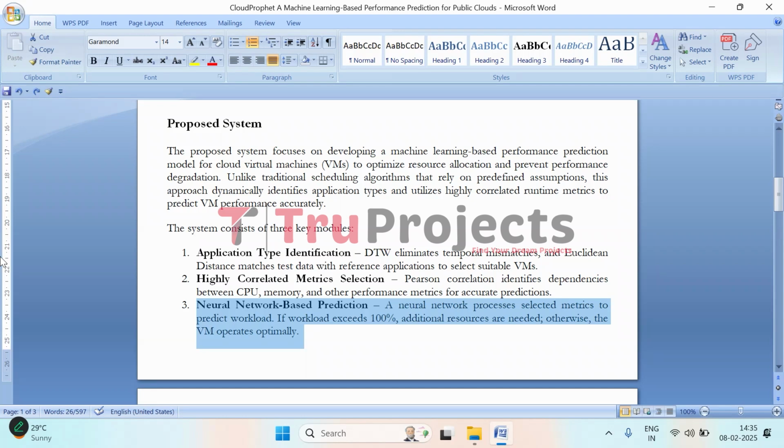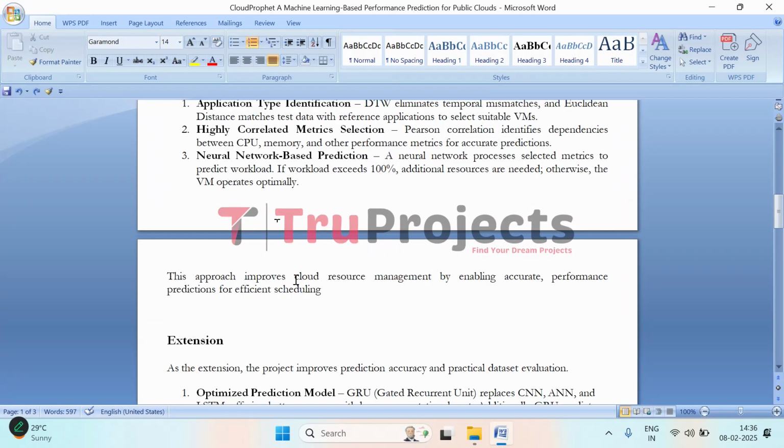If the workload is below 100%, the virtual machine is operating efficiently and this ensures that resources are allocated optimally, preventing slowdowns and improving overall cloud performance. So this is the proposed system of the project.